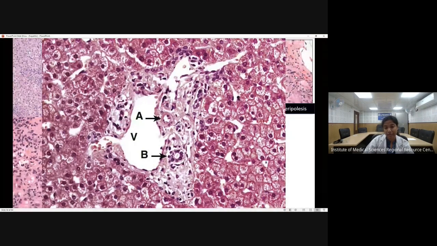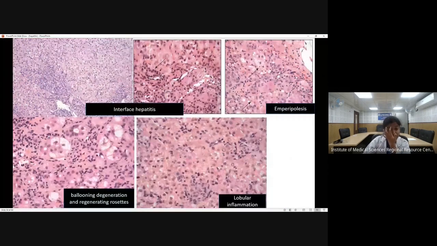Now, by interface hepatitis, what we mean is there will be a lot of inflammation, and the inflammation will spill into the adjoining liver parenchyma. This is called interface hepatitis. Like we can see in this image, the portal tract is showing a lot of inflammation, and there is spillage of this inflammation into the adjoining hepatic parenchyma. And the inflammation is usually of mononuclear type, that is, there are a lot of plasma cells and a lot of lymphocytes.